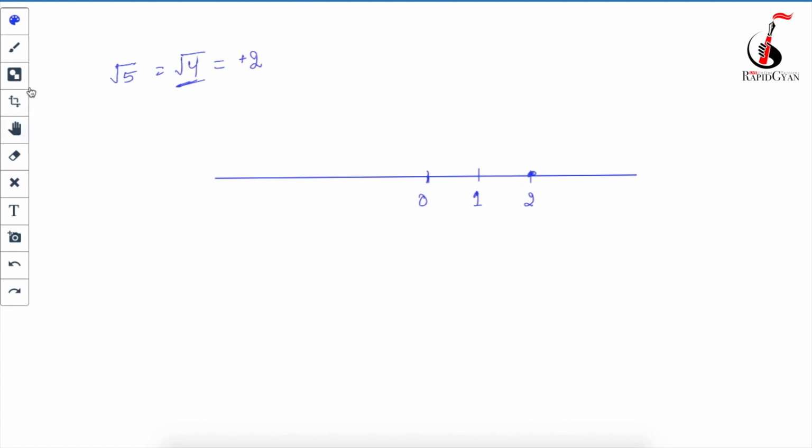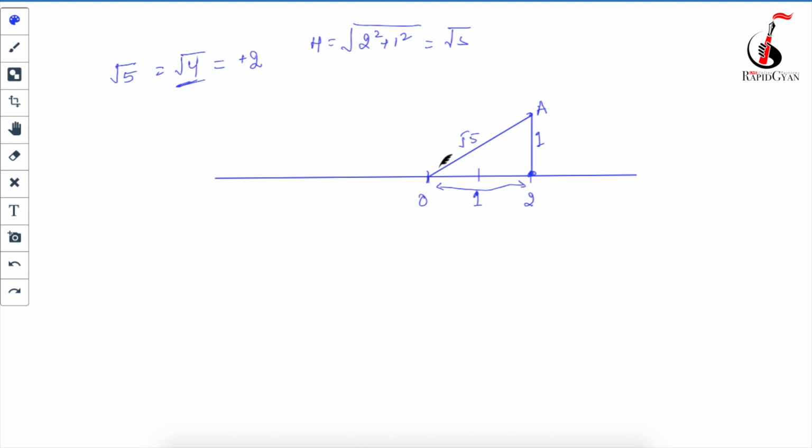After that you have to draw a perpendicular line of 1 unit on this point, and then draw the hypotenuse. Your base is 2 units and the perpendicular is 1 unit, so the hypotenuse is 2 square plus 1 square, that is equal to under root 5. So now this value will become under root 5.